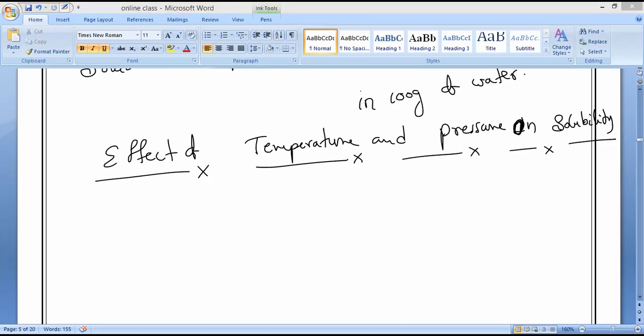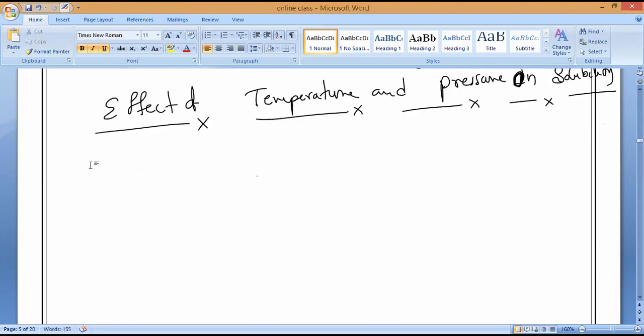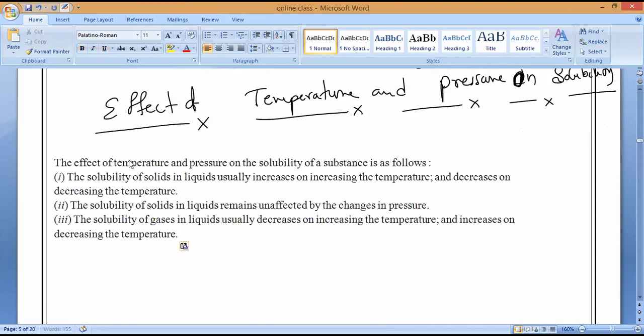Yes, sir. First let us take the effect of temperature and pressure on solubilities of substances. Observe, it is not the same for solids, liquids and gases, because how many states of matter do we have? 3 states of matter. What are the 3 states of matter, everyone? Solid, liquid and as well as gaseous state.